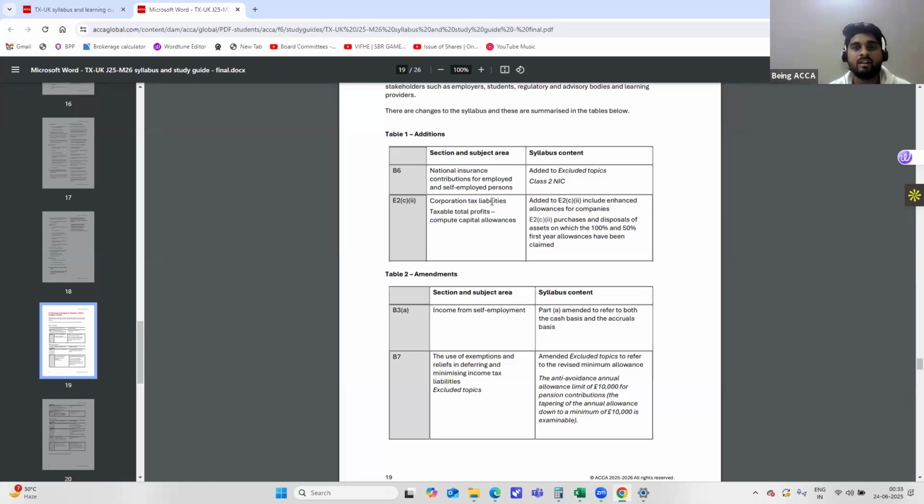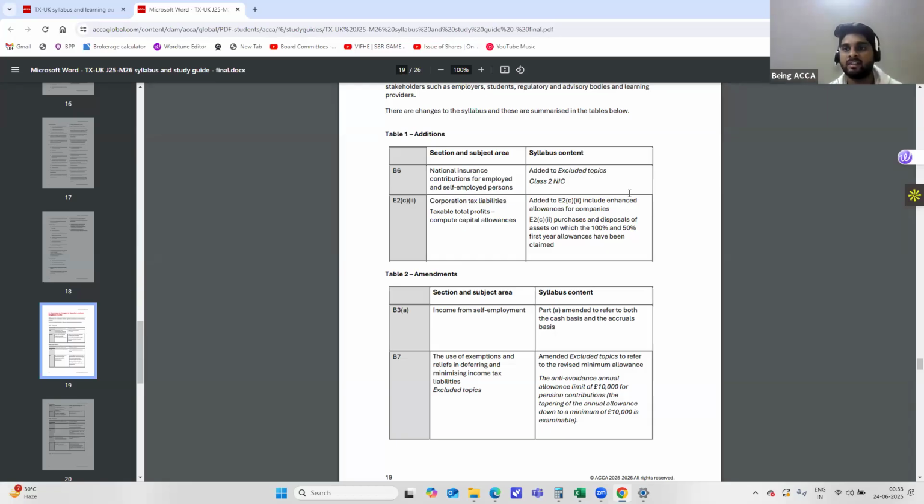Coming to the next one, in corporation tax, you have enhanced allowances for companies. In the FA 2023, you had the super deduction of 130% on main pool assets acquired between April 1st, 2021 and 31st March 2023. That is no longer available and will not be examinable on any assets purchased during that period.